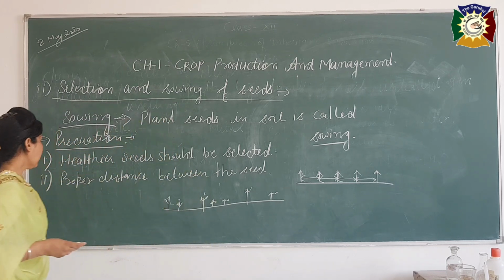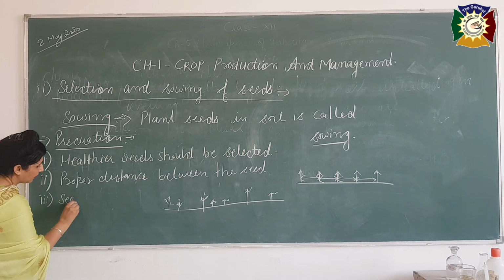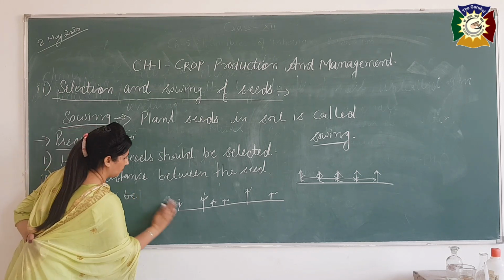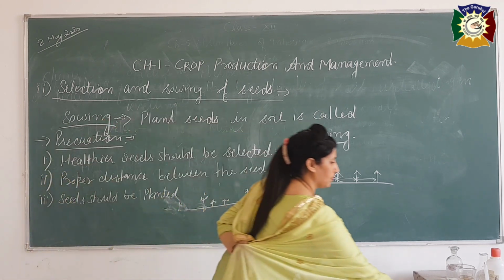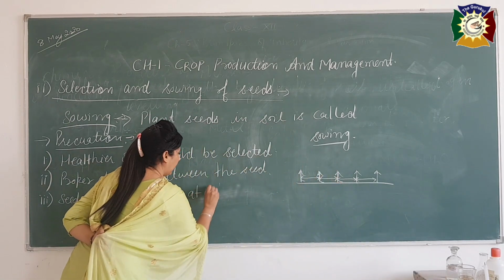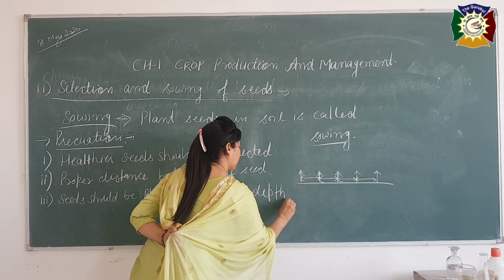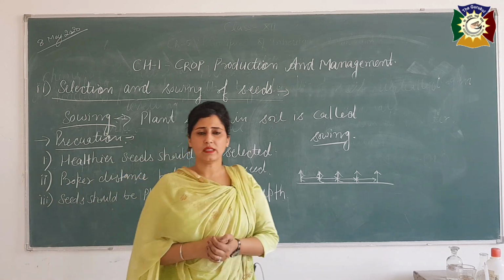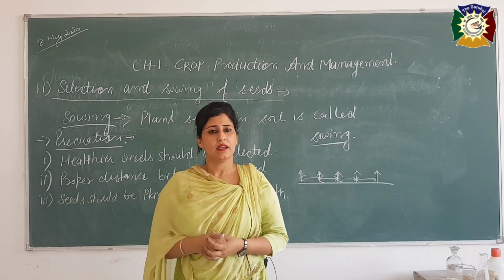Okay. So what is the third precaution? Seeds should be planted at proper depth. If we plant the seeds in shallow soil, the chances of them being eaten by insects will be high.